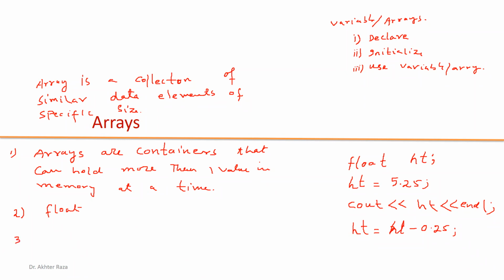Number three is very important: specific size. The size is fixed at the time of declaration. So we have to fix the size at the time of declaration. These three things are very important about arrays. One, an array is a collection that can contain more than one value; two, similar, homogeneous values; and the last thing is a fixed size. The size must be defined at the time of declaration. It is not an open-ended array. It is a closed-ended array.